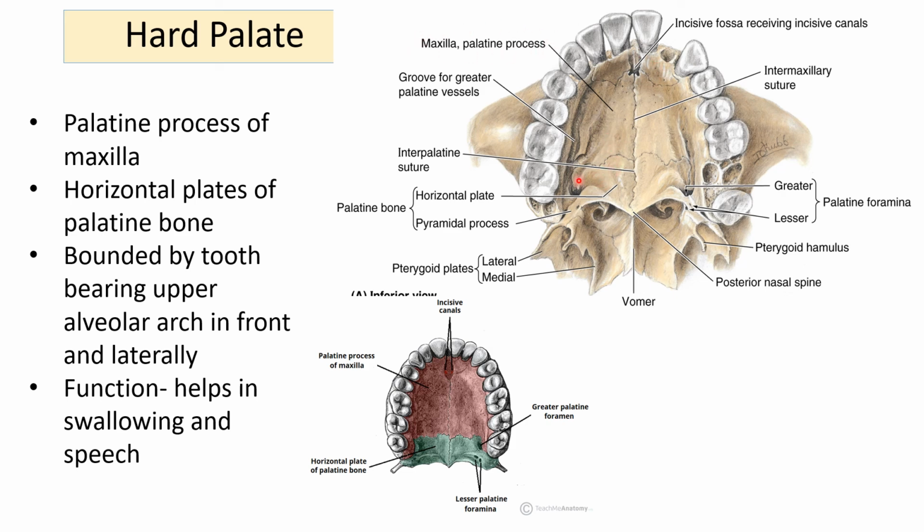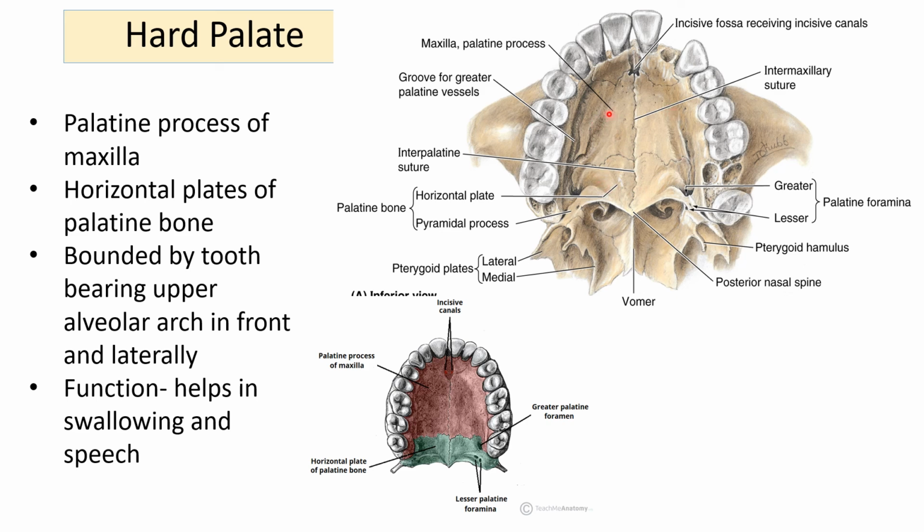Then posteriorly, these are the horizontal plates of the palatine bone, and the suture between the maxilla and the palatine component is the palatomaxillary suture, whereas between the palatine components it is interpalatine suture. So it is almost like a suture formed between the various components of the maxilla and the palatine bone.